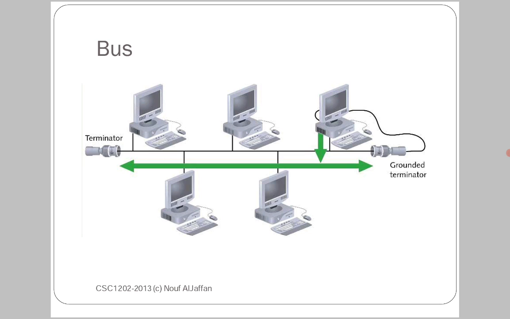Terminators are used to terminate the network. By using this one cable only, we may connect from one device to another. Devices means a PC, a computer, a printer or anything.